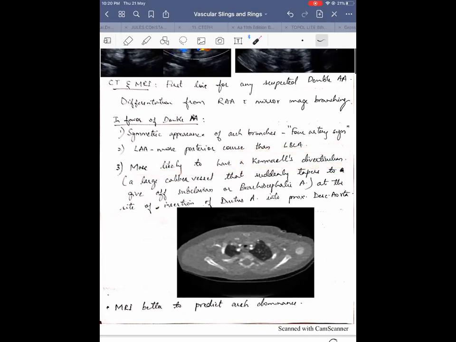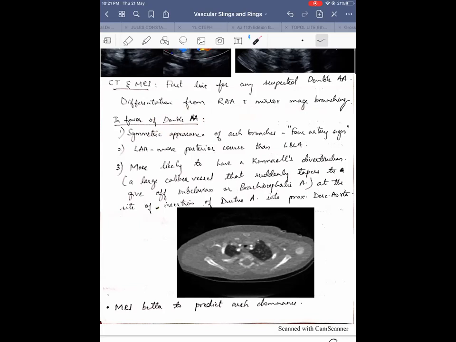Kommerell's diverticulum is a large caliber vessel that suddenly tapers to give off the subclavian artery. Usually when the subclavian artery is aberrant, there is a formation of something called a Kommerell's diverticulum. This large caliber vessel suddenly tapers off. If you see such an appearance on a CT or an MRI, that goes more in favor of a double aortic arch rather than a right aortic arch with a mirror image branching.